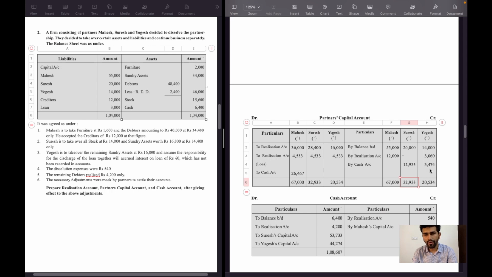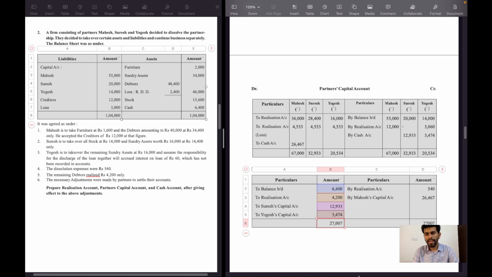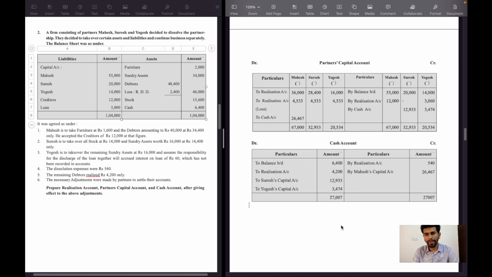These amounts will be shifted to cash account debit side, 12,933 and 3,474. Total amount of debit side will be 27,007 rupees, and cash account is also closed. Total of debit side is equal to credit side.